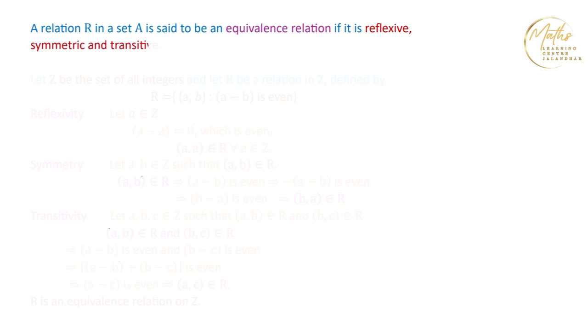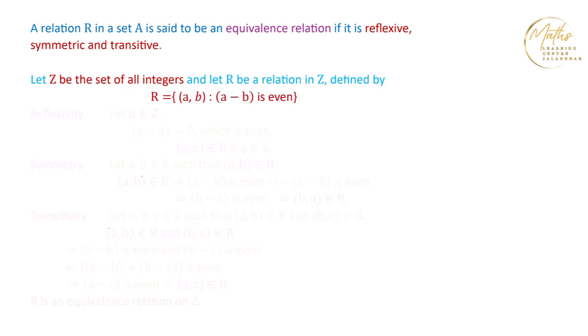Now the next definition is equivalence relations. A relation R on a set A is said to be an equivalence relation if it is reflexive, symmetric, and transitive. It satisfies all these three properties. Let us look at an example. Let Z be the set of all integers and R be the relation on Z defined by: A and B are related by R if A minus B is even. We have to prove that this relation is an equivalence relation.